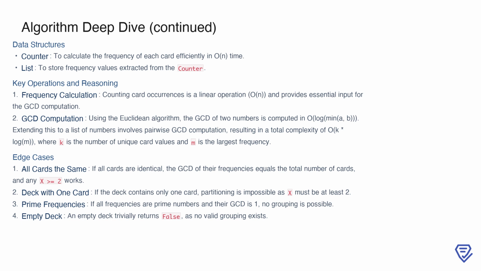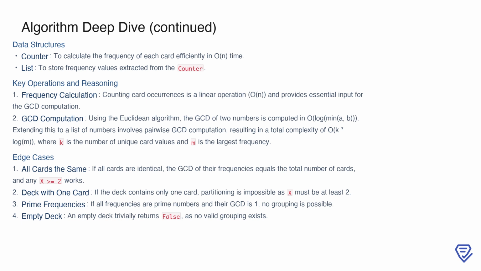Let's take a closer look at the data structures and operations involved in this algorithm. We use a Counter to calculate card frequencies in linear time, O(n), where n is the size of the deck. The frequency values from the counter are then stored in a list, which simplifies the GCD computation. For computing the GCD, we rely on the Euclidean algorithm, which operates in O(log(min(a, b))) time for two numbers. Extending this to a list of k frequencies involves pairwise GCD computations, resulting in a total complexity of O(k*log(m)), where k is the number of unique card values and m is the largest frequency.